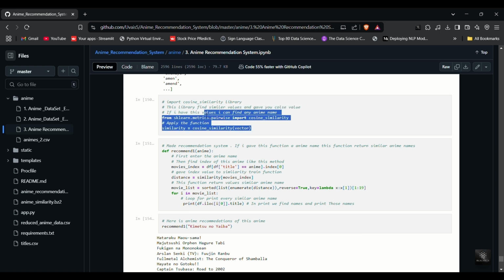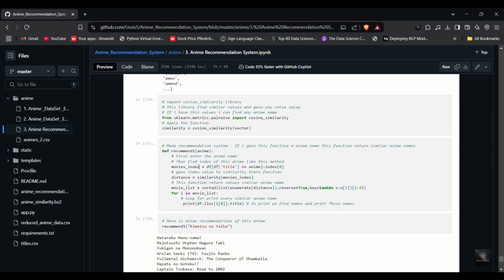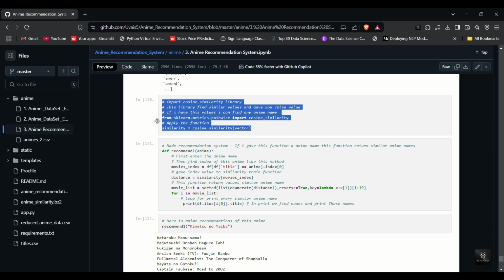For example, if we compare two anime like Sword Art Online and Log Horizon, they might have a high similarity score because they share genres like action, adventure, and virtual reality. However, if we compare Naruto and Your Lie in April, their similarity score will be lower since one is shonen action and the other is romance drama.